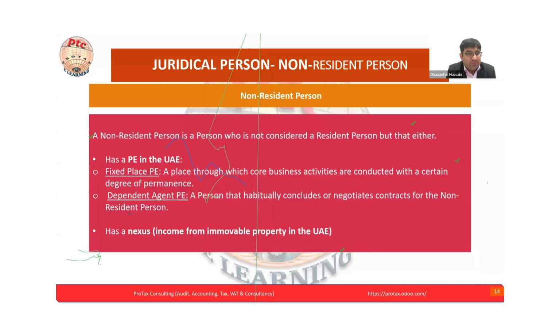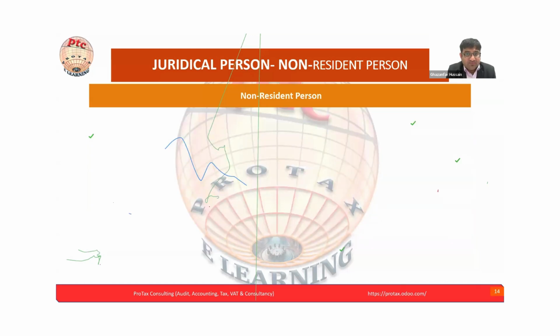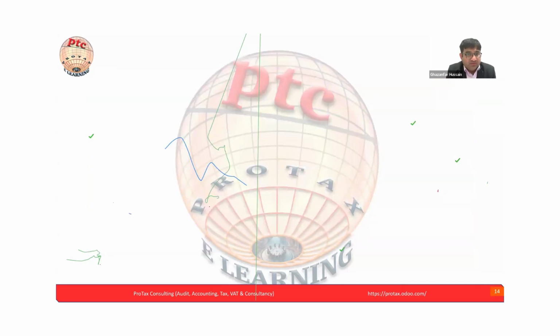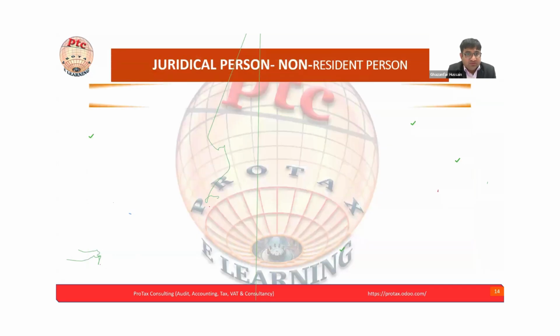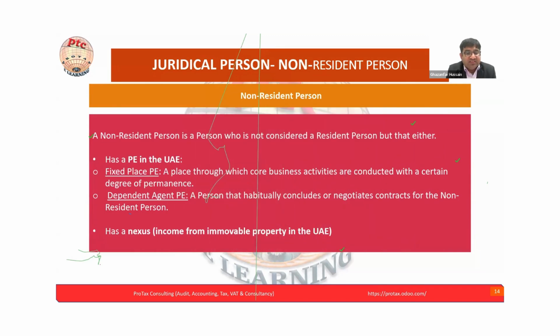Next is the dependent agent. If the company is outside the UAE, in any part of the world, but has one person through whom they are doing business, and that person is working for them and negotiating the contract for that company.